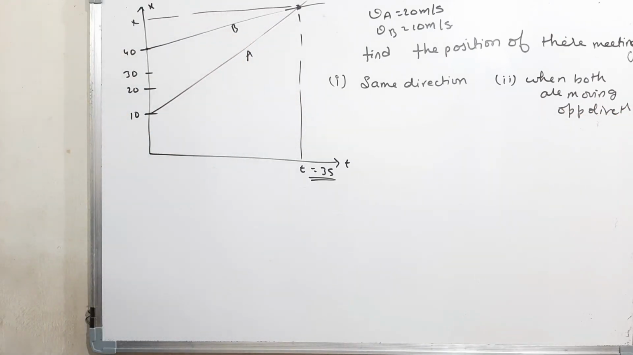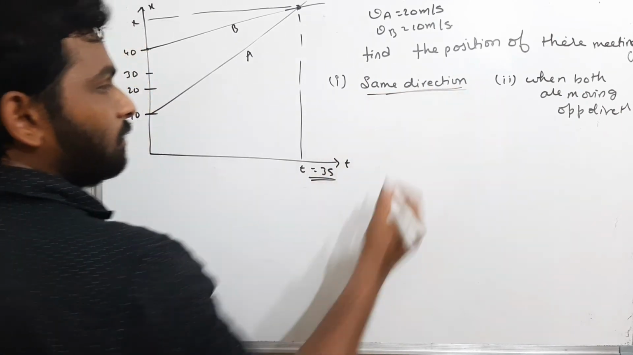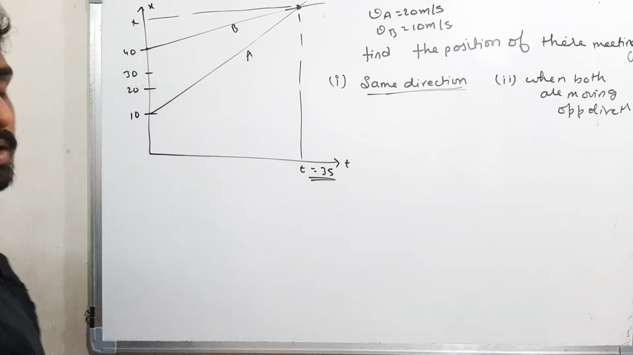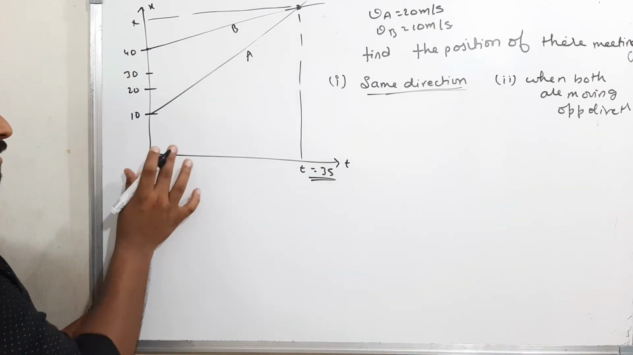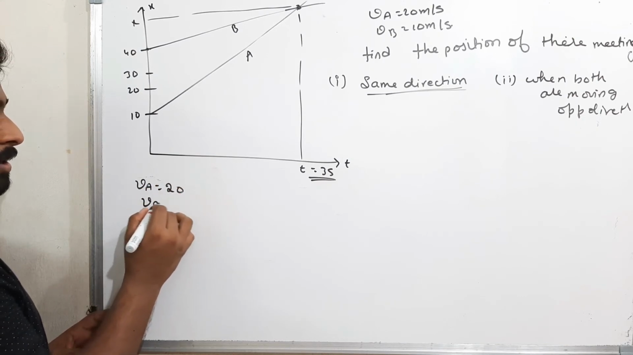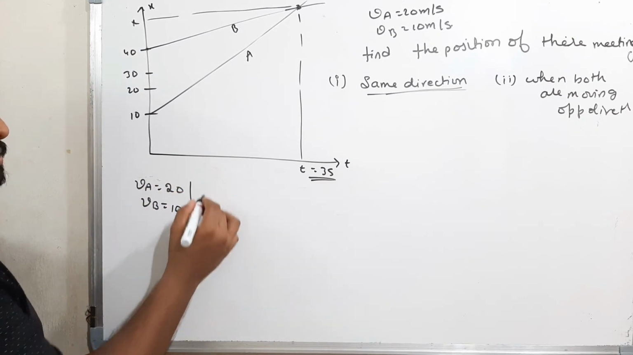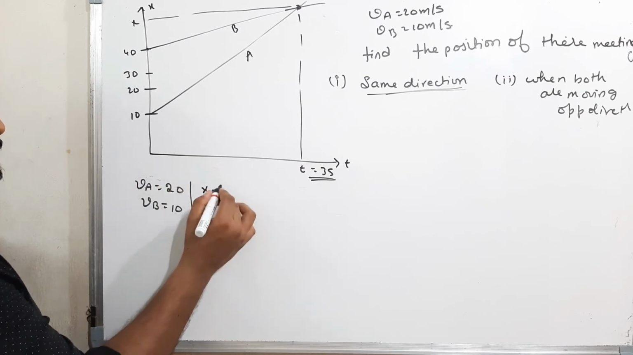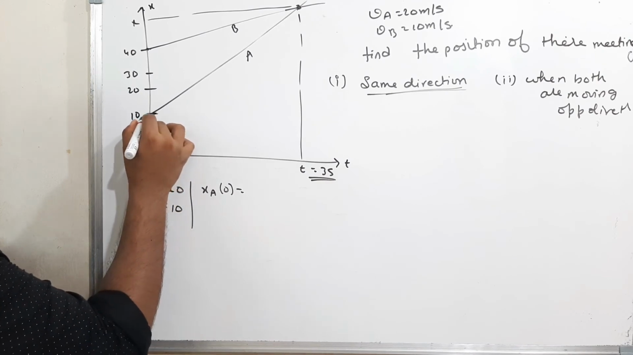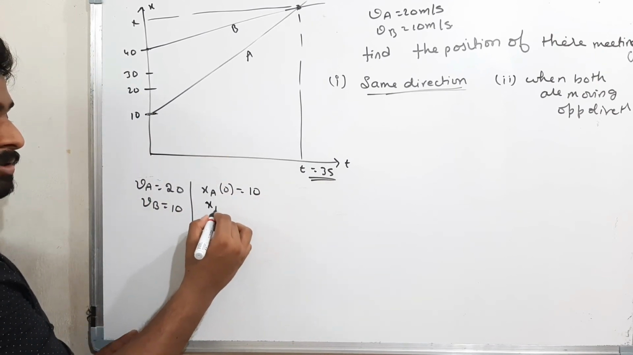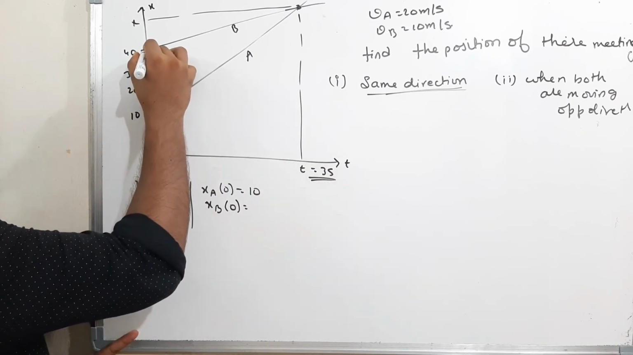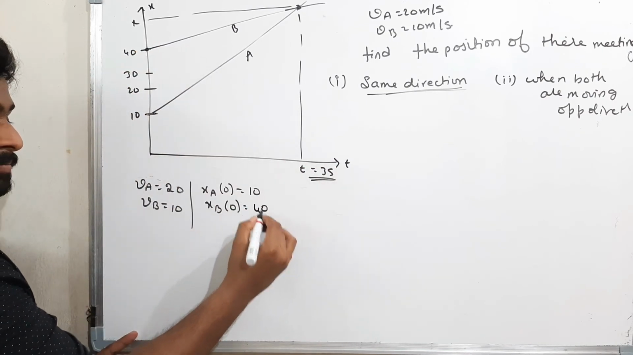Okay, now see, I will take the first case, that is both are moving in the same direction. That means the body A is moving like this and the body B is also moving like this. Okay, now see, what is the velocity of A? It's 20. What is the velocity of B? 10. What is the initial position of A? The initial position of A at time t equal to 0 is 10. What is the initial position of B at time t equal to 0? The position of B is 40.